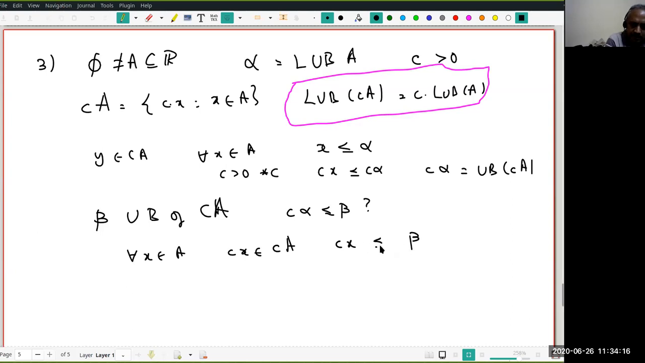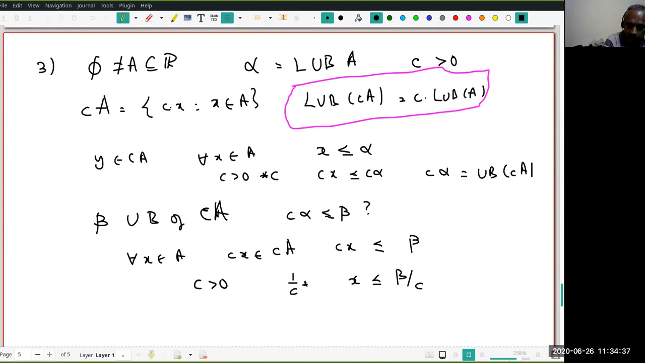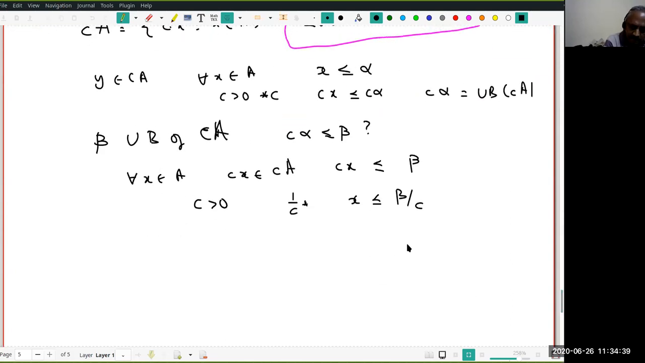Cx is less than or equal to beta, because beta is an upper bound of C times A, right? But remember, C is positive. Therefore, I can multiply this by 1 by C. That gives me 1 by C times C, that is 1. X is less than or equal to beta by C. The inequality is not changing because C is positive. Otherwise, things may go wrong. You understand this? Very good.